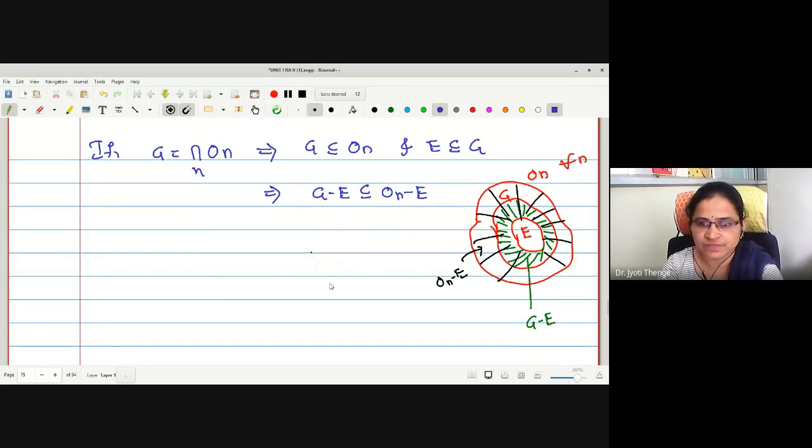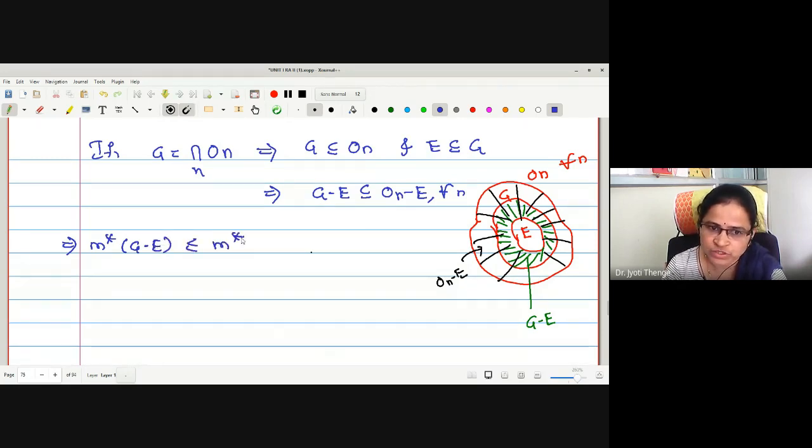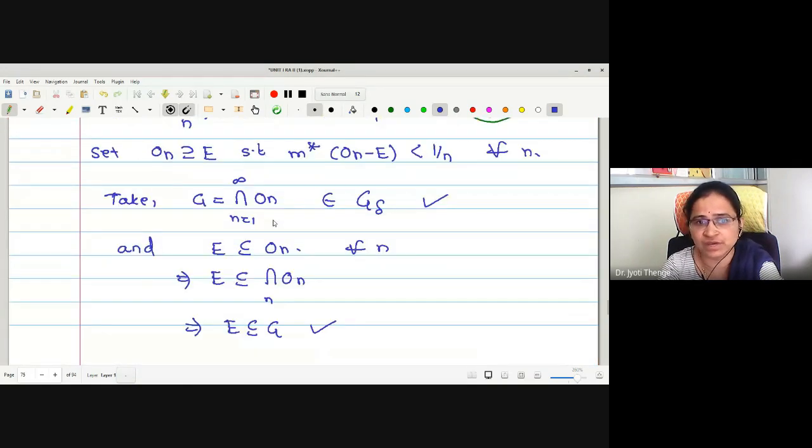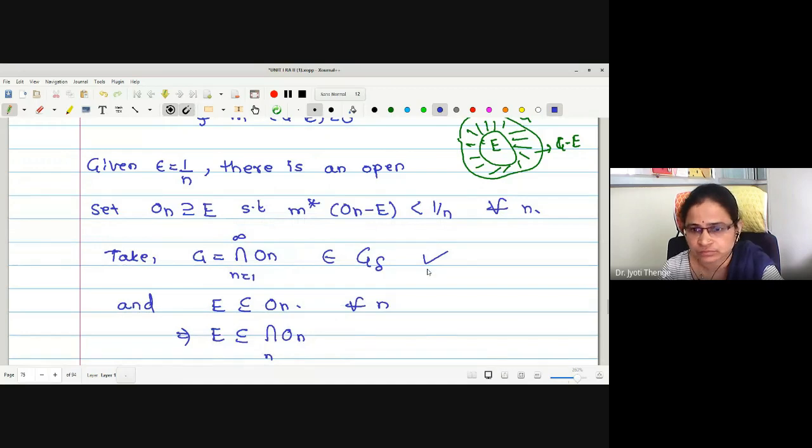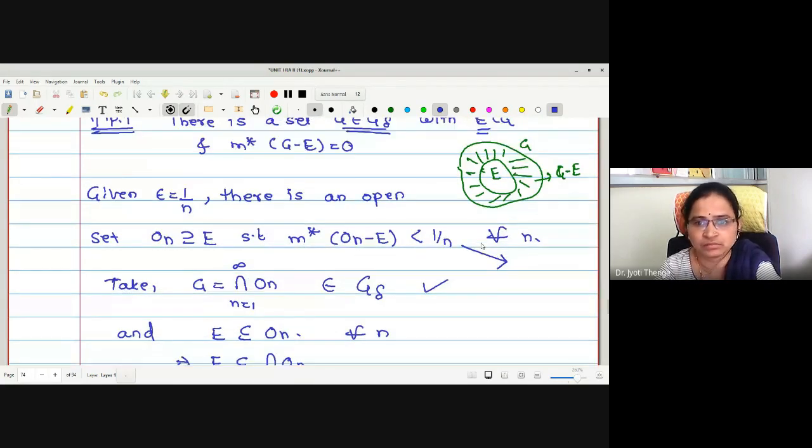Now if G minus E is contained in ON minus E for all N, let me just take the outer measure. What is the outer measure of G minus E then? Is it less than or equal to the outer measure of ON minus E? But what is the outer measure of ON minus E? We have written, less than epsilon.